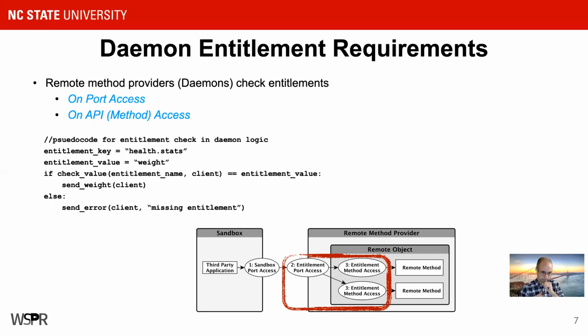So the key would be health stats in this case, and we want the client to have the weight value associated with that. And the client is the third-party app who's calling the daemon. The daemon will run a check to see what entitlements the client has, and if it has the correct one, in this case, the health stats weight entitlement, it's going to send the weight back to the client. If it doesn't have it, it can throw an error if it wants to, and say there's a missing entitlement. It might even say exactly which entitlement it wants.